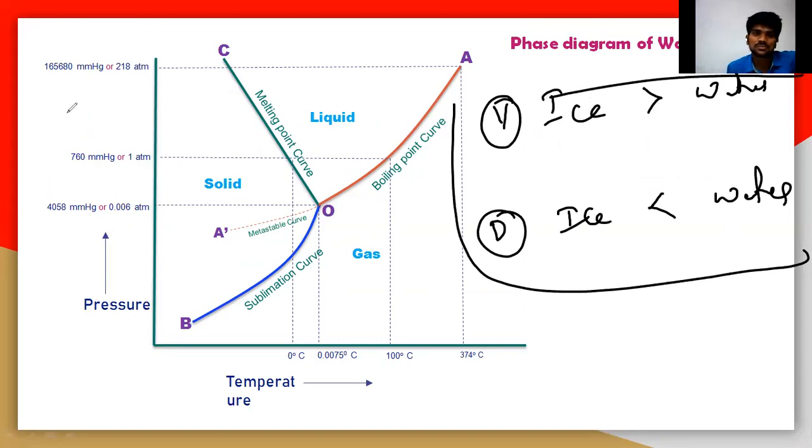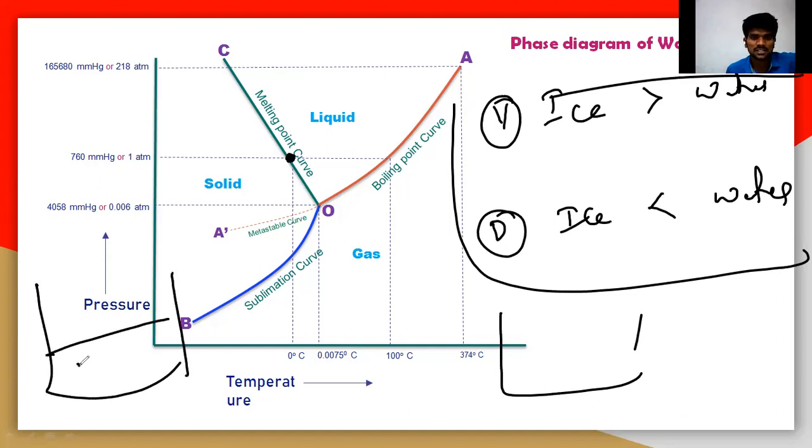And so see here, this particular point: when you increase the pressure, once again I'm taking this beaker, and here there is a solid and a liquid. When you increase the pressure, definitely the freezing point decreases. Completely this point is moving towards this. That means the solid is completely converting into liquid here. So that point you should remember.